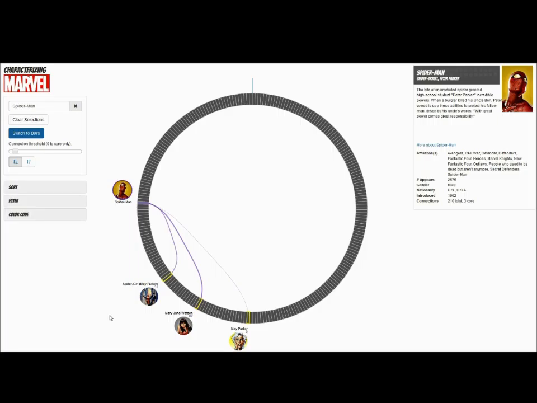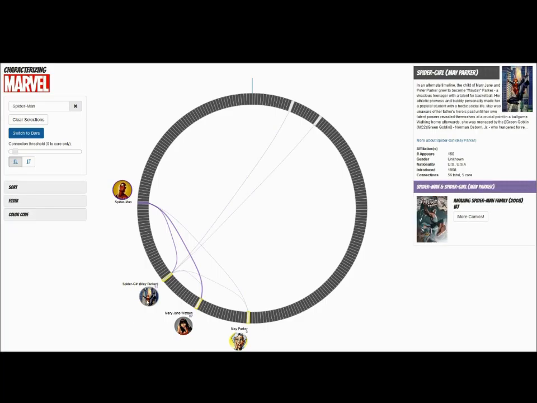Mary Jane and Aunt May are obvious connections, but Spider-Girl is an interesting one that perhaps we didn't know about. Hovering over her, we see that she is an alternate timeline child of Mary Jane and Peter Parker. Because she is a core connection that has co-appearances, there is also displayed beneath a detail pane a random comic in which both characters appear. Amazing Spider-Man Family 2008, number 1.